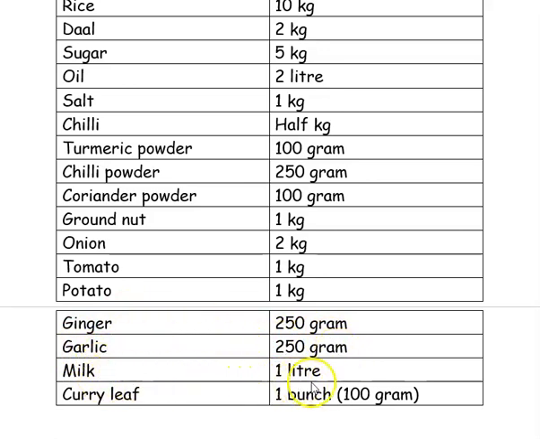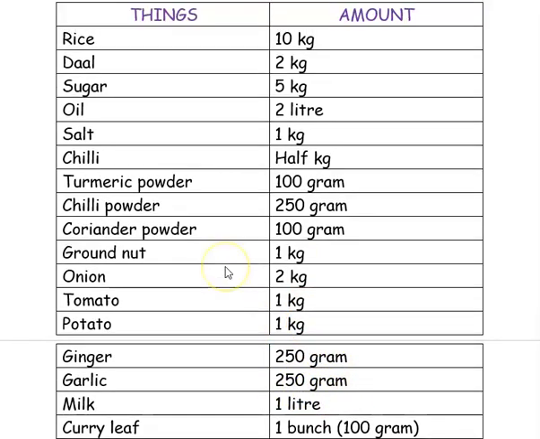Milk, we'll buy 1 liter. Then curry leaf, it's 1 bunch, maybe 100 grams like that. So milk and oil we will buy in liters. The other things, large quantities we'll buy in kilograms. The small quantity we'll buy in grams. So you can make a list things like this, whatever the things you are buying in your home, and you can take the quantity. Here amount represents the quantity, how much you are buying.